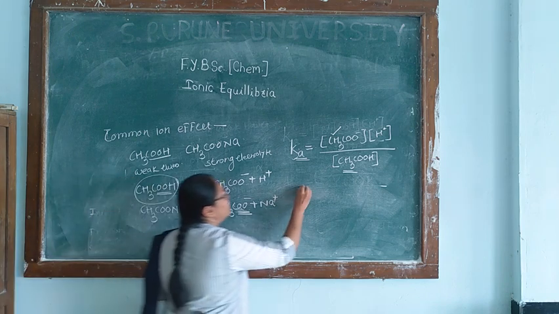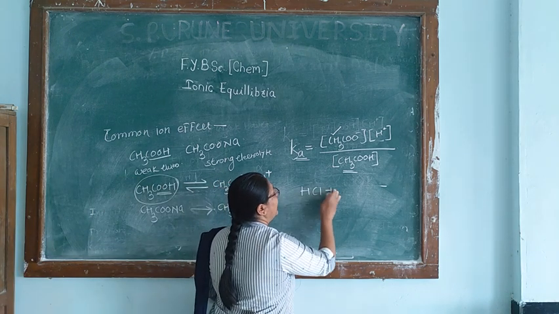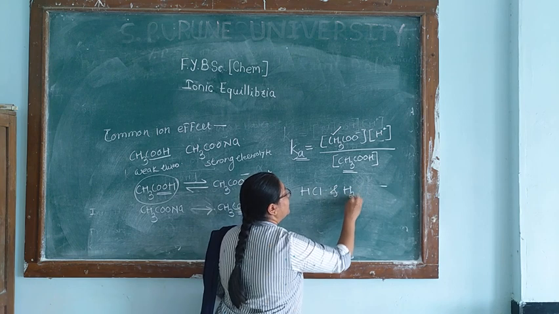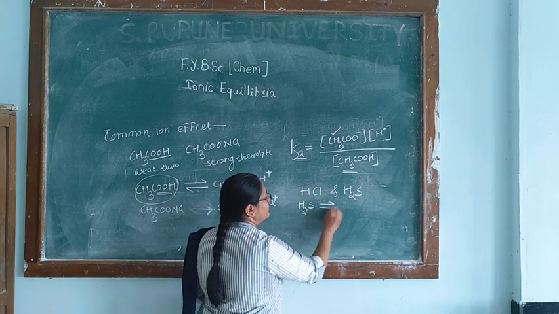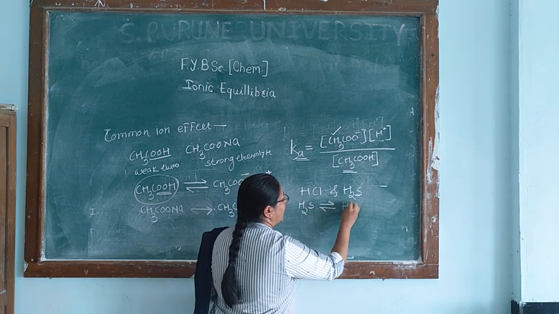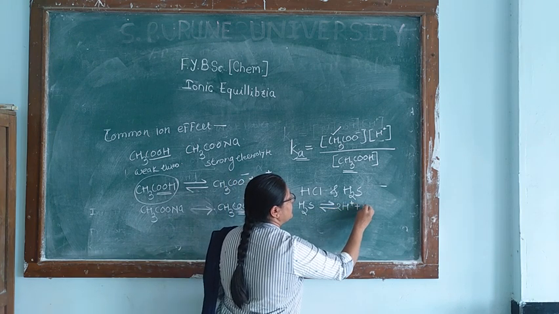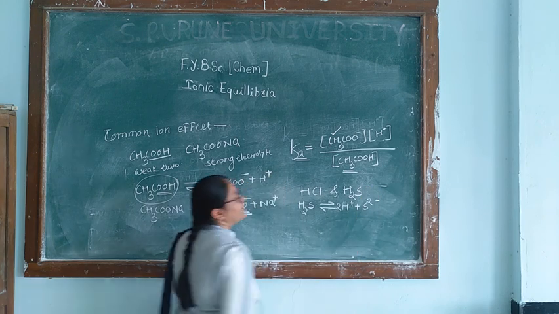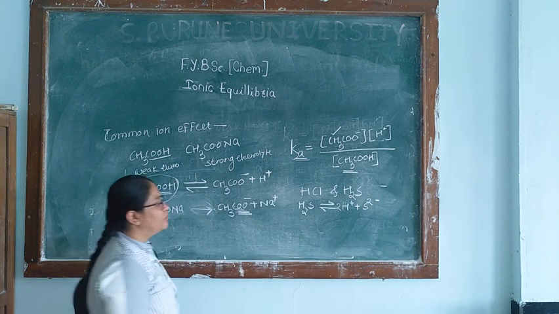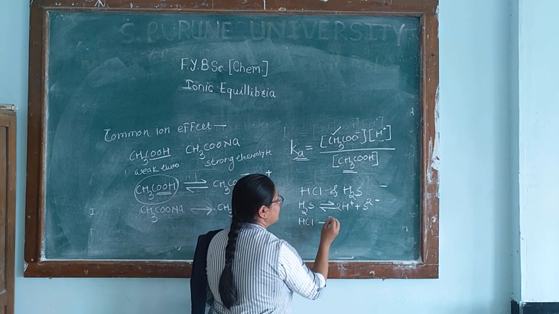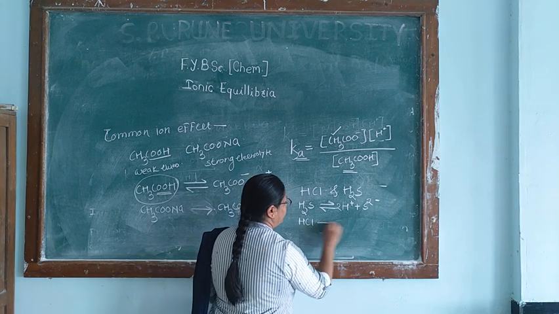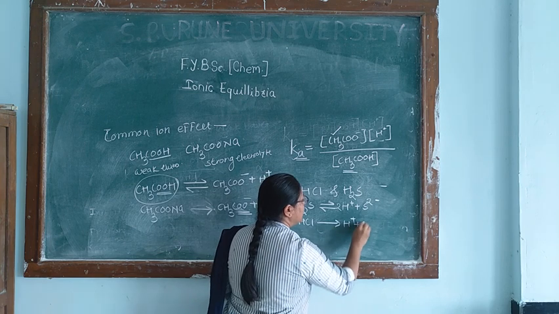We can take many examples. For example, HCl and H2S. Here, H2S is a weak electrolyte which ionizes as 2H plus and S 2 minus, while HCl ionizes as H plus and Cl minus.